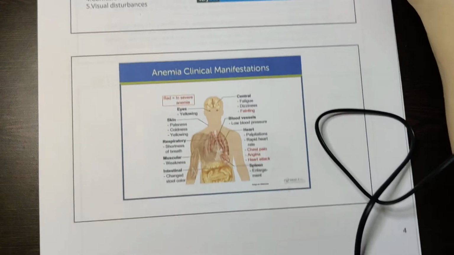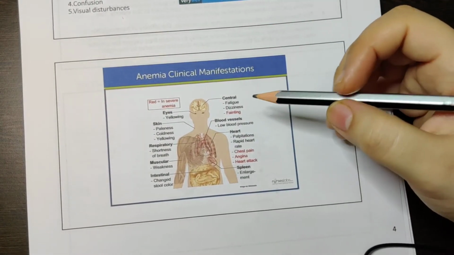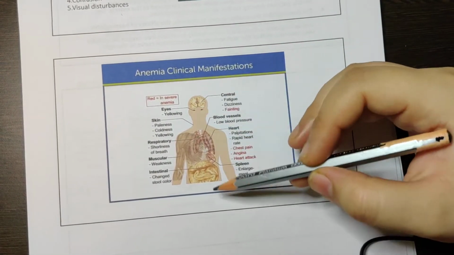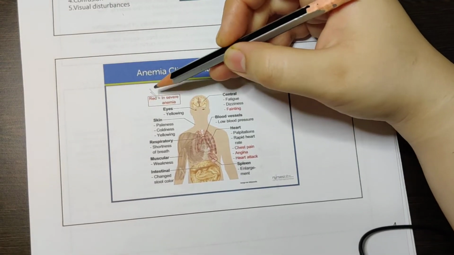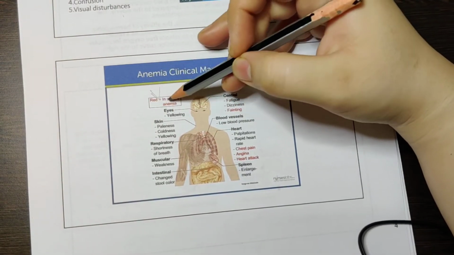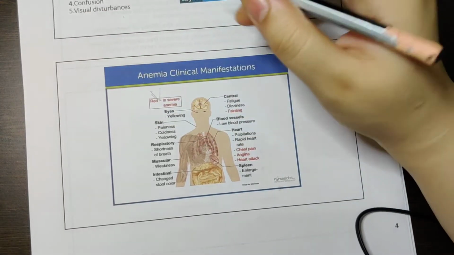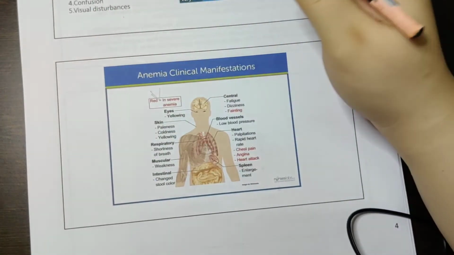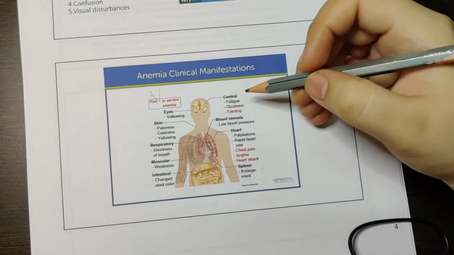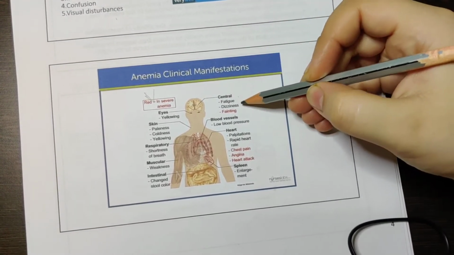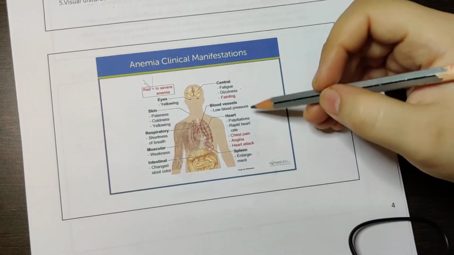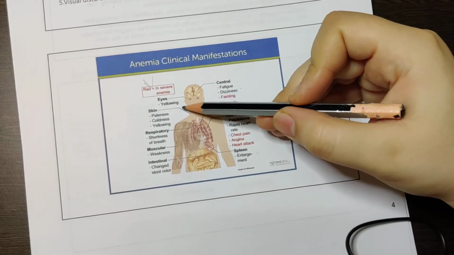Okay, now I have given you another example. Here you can see from head to toe what all changes will happen. In red, these are all severe anemia. So keep the severe anemia for the later version when you revise. So from the head, what will happen? In the brain, you will have fatigue, dizziness. Okay, then coming down to the eyes. In the eyes, you will have yellowing.